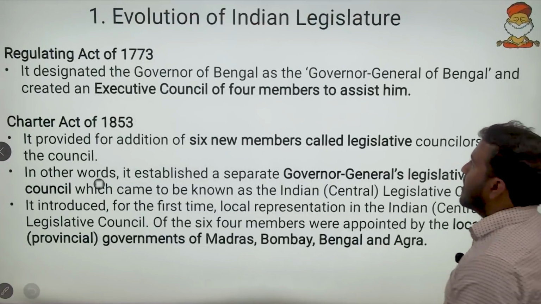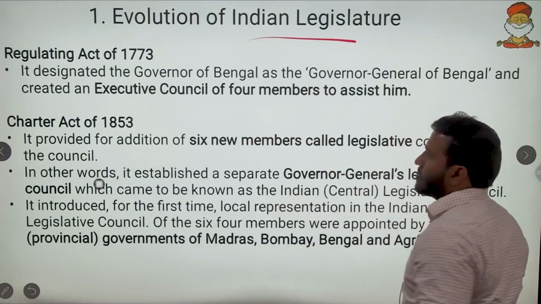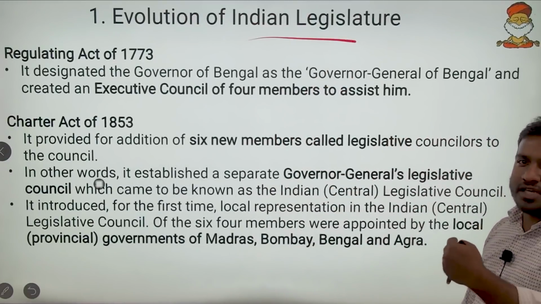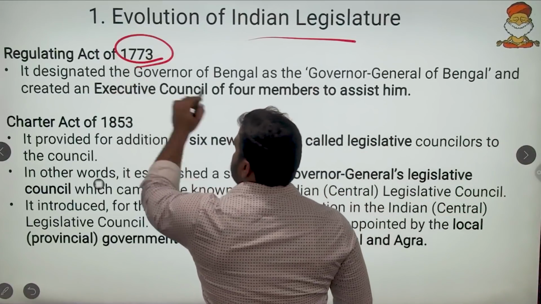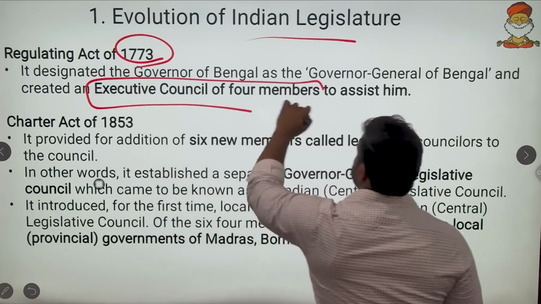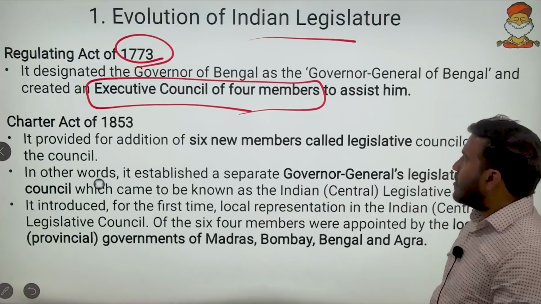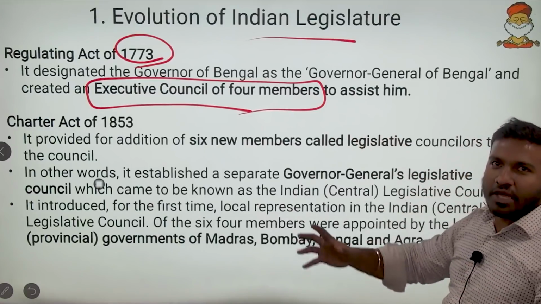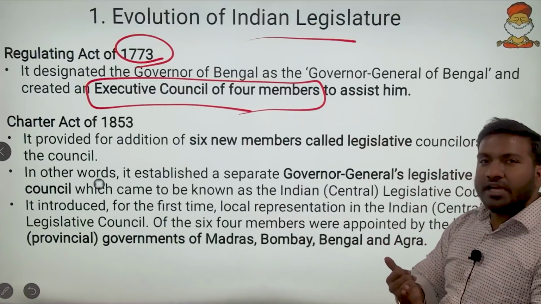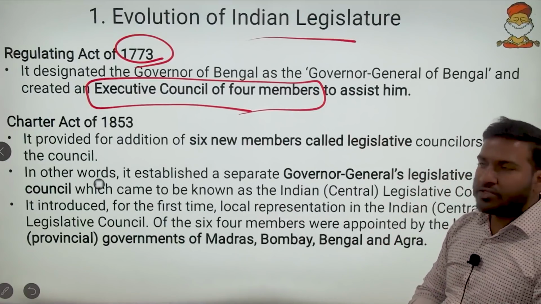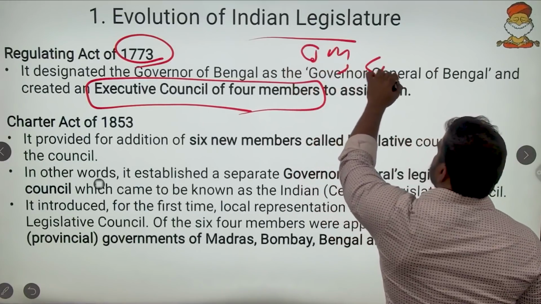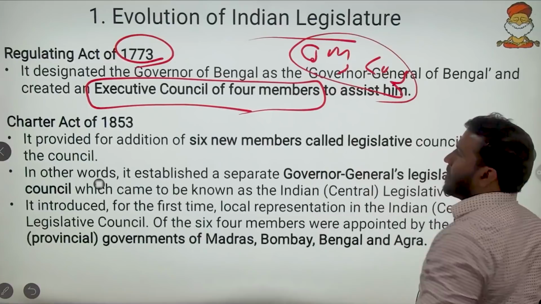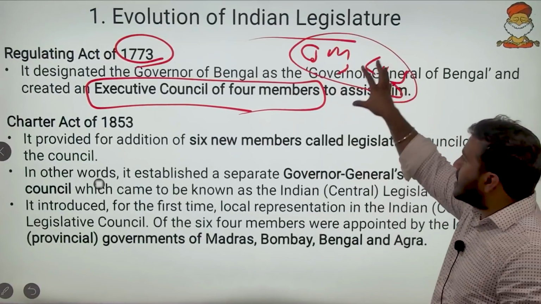First one is the evolution of the legislature. So here, how the legislature evolved. We know that in the 1773 Regulating Act, the Executive Council, the 4-member Executive Council, was set up, and this formed the alma mater of both executive and legislature for India. Whatever we have as the Council of Ministers, and whatever we have as Lok Sabha and Rajya Sabha, these were the harbingers hidden within this.